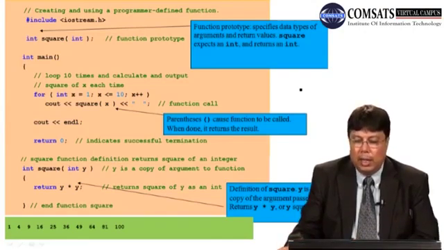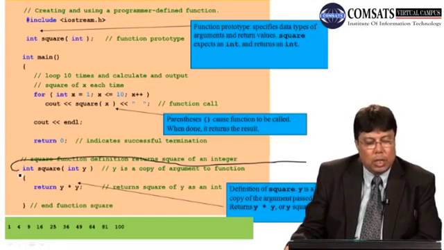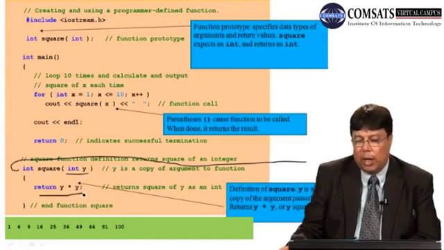And now here in the bottom we have provided the definition of the function. I am dragging it here because it was not possible to see this cursor here. So this is the definition: int square taking the argument y, returning y multiplied by y, return square of y.